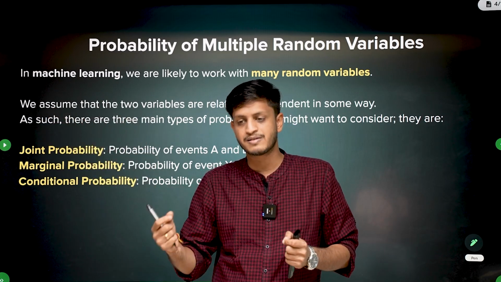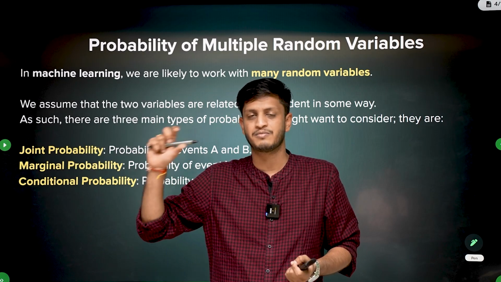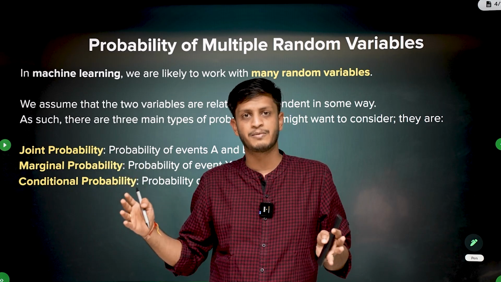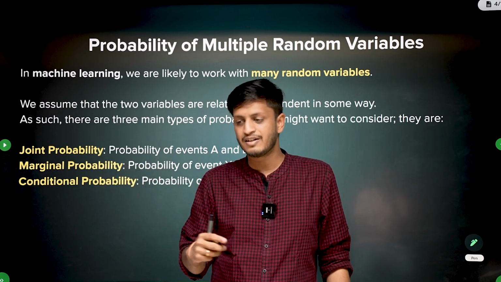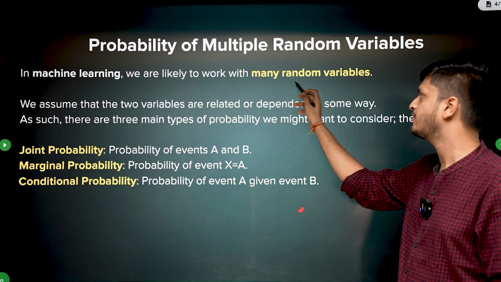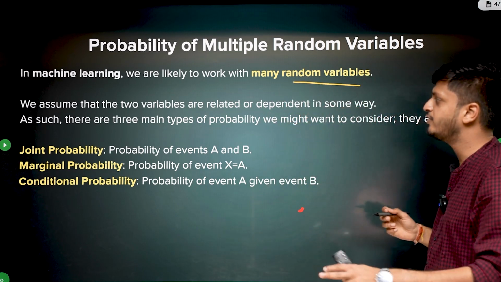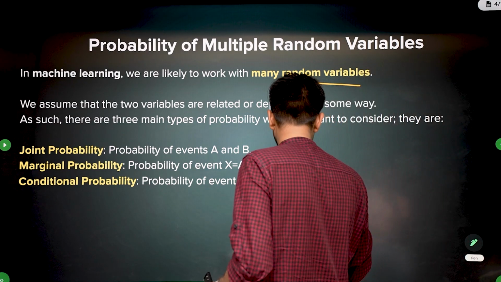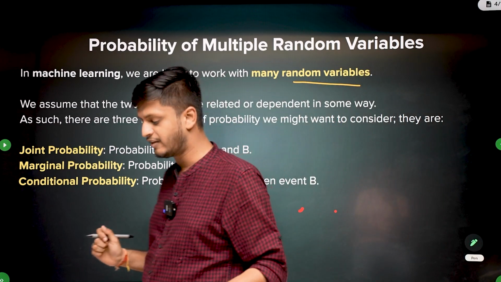You are not trying to maximize or minimize a certain single event. You will have 3 or 4 different random variables and a big data set, and then you want to analyze patterns on that. So in ML, we are likely to work with many random variables. We assume that 2 variables are related or dependent in some way. And also we have worked on 2 or 3 events together as well.